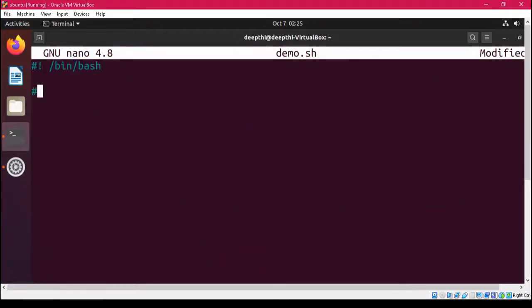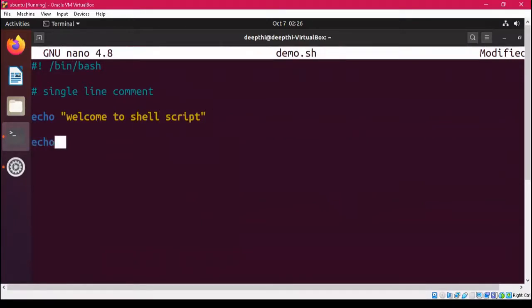Now I write the very first comment of my shell script. I write it as single line comment. Because this whole statement has been preceded with this hash, it is behaving like a single line comment. Now I use the echo command to display some message, and I write welcome to shell script.